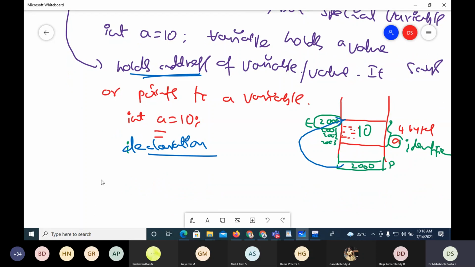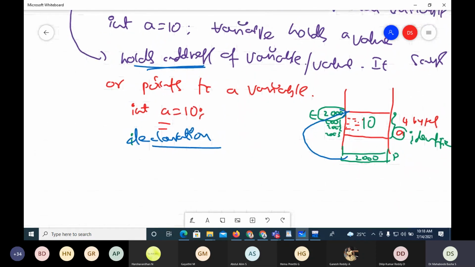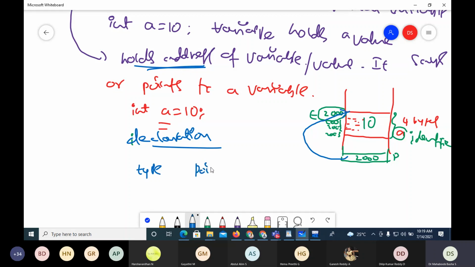When you take the declaration of a pointer, in C all variables must be declared, even pointers must be declared. The declaration of a pointer is like a variable: you mention the type and the pointer name, but because it's a special variable, the name must be preceded by an asterisk.